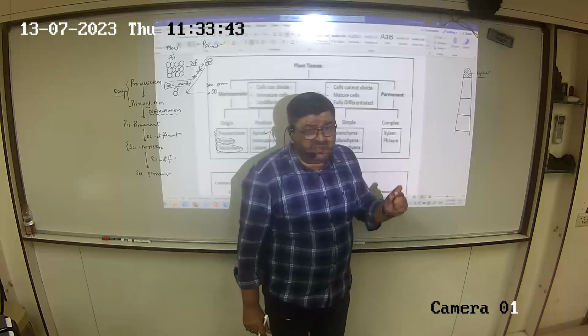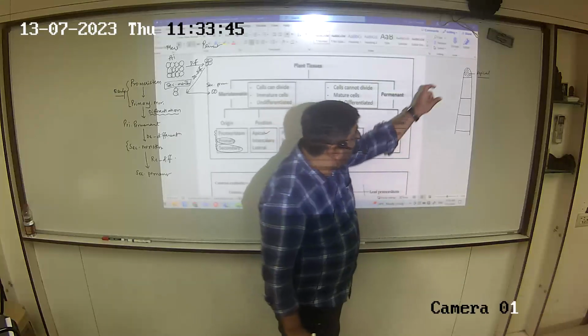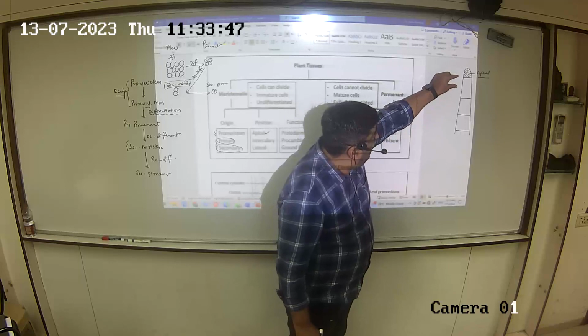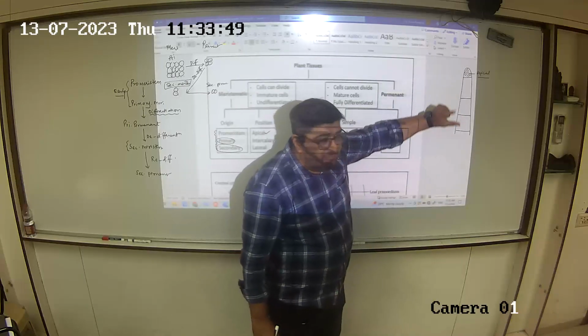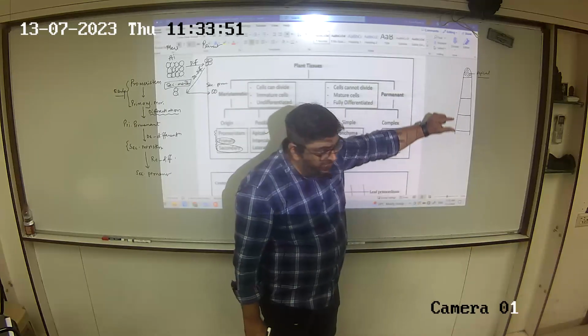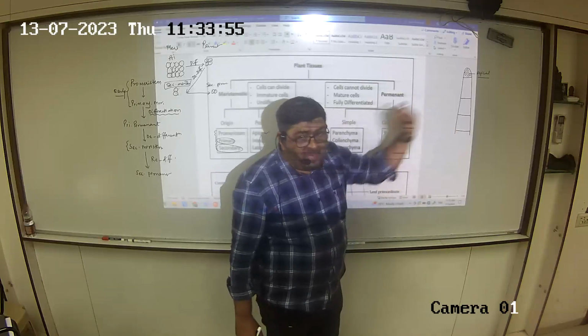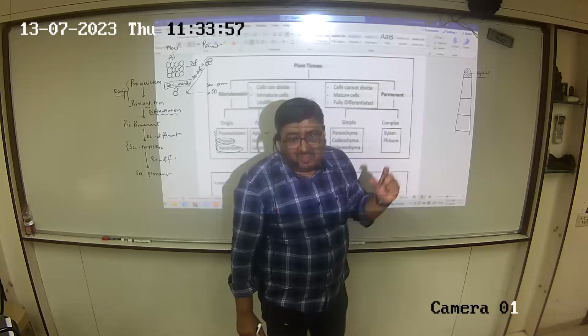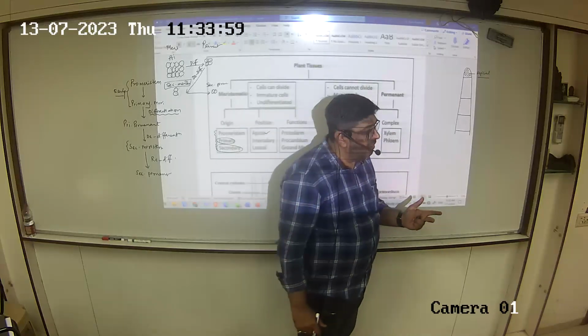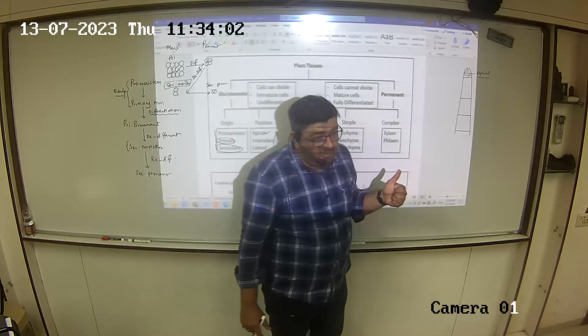Now you will have some tissues which will develop between the patches. As the apical grows, it will start breaking off. And between the two broken parts of apical, see, apical is now referred to as a mature tissue, the very first tissue.